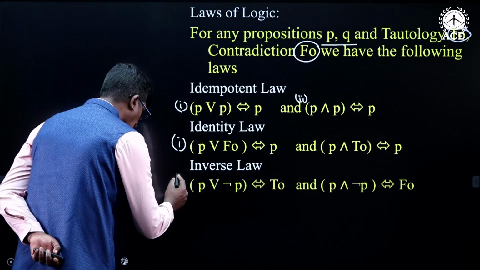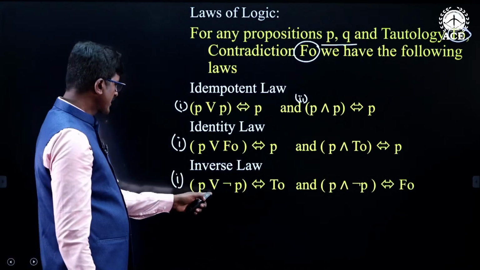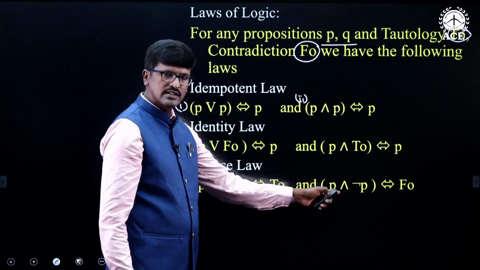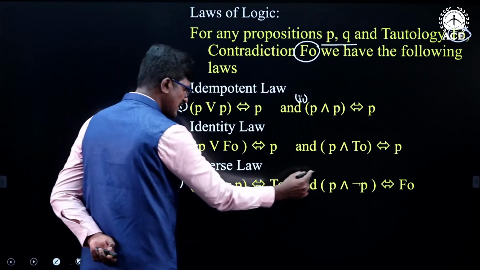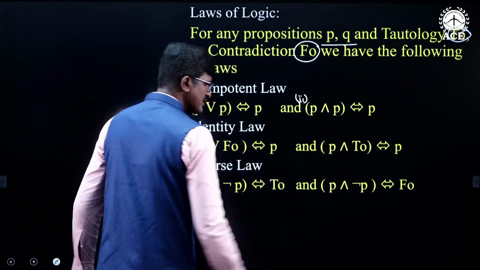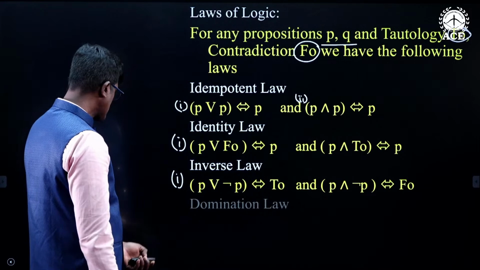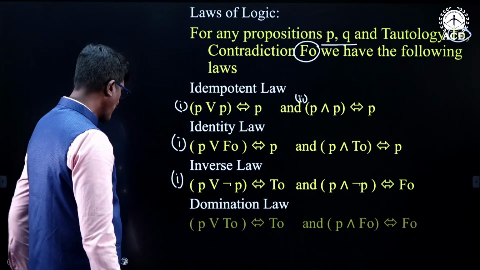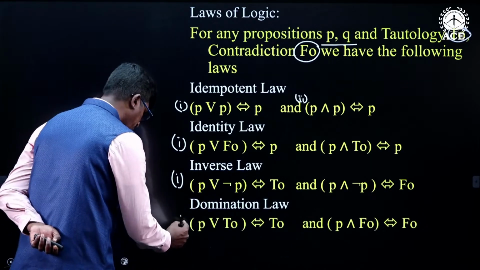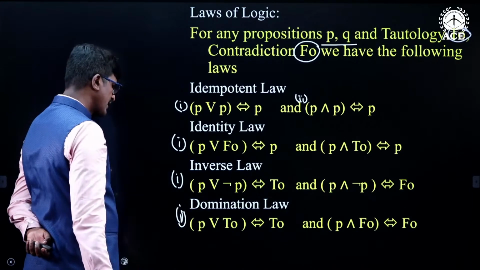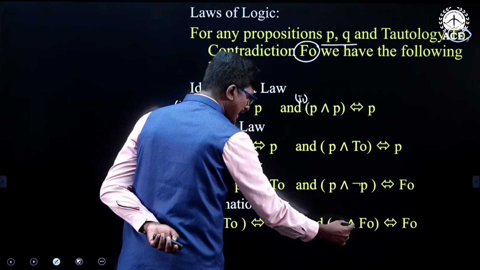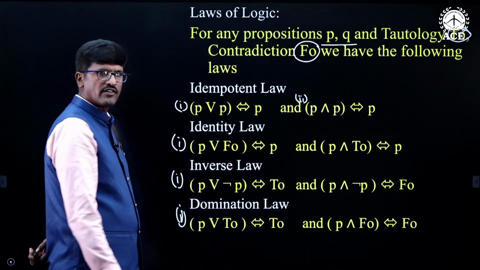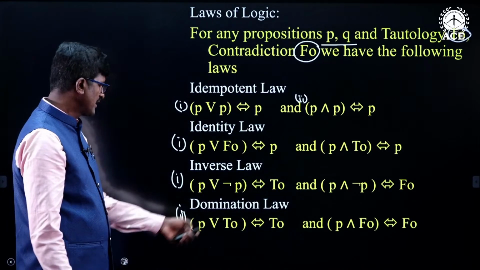This is the inverse law for the OR connective and this is the inverse law for the AND connective. P or negation P is tautology, P and negation P is contradiction. The next one is the domination law. The domination law says that P or T naught is T naught, and P and F naught is F naught.